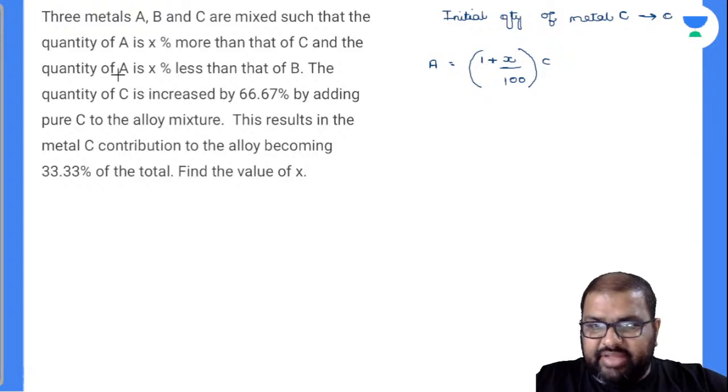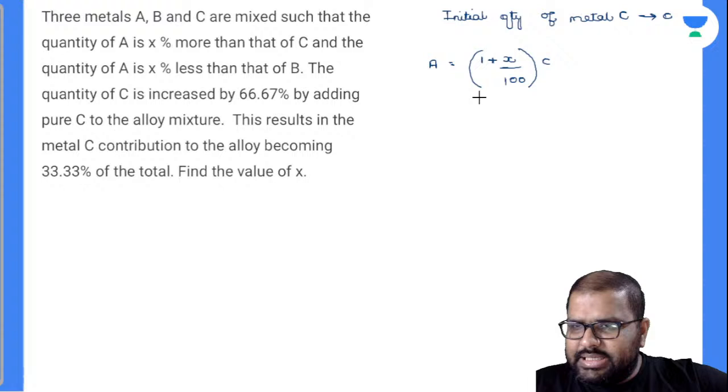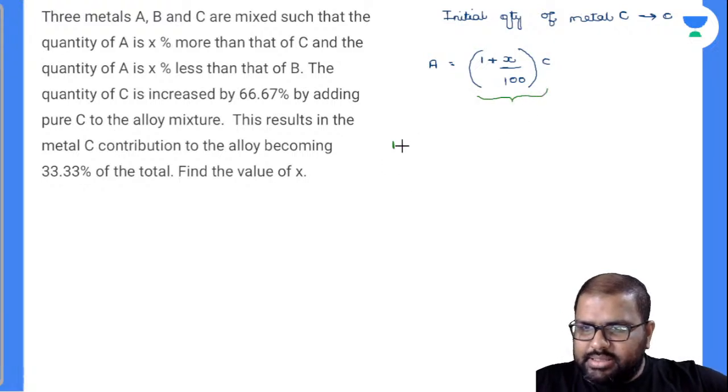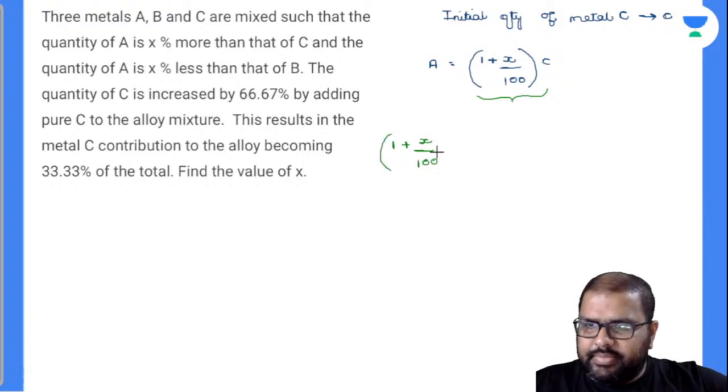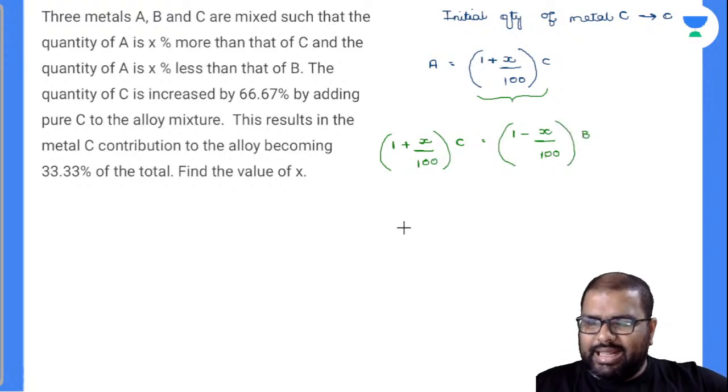And the quantity of A is x percentage less than that of B. What is A? Your A is nothing but this one only. I'll write this directly here: 1 plus x by 100 into C. This is your A quantity. Am I right or wrong? It is equal to, x percentage less than B means, 1 minus x by 100 whole times B. Now, what can I write for B?